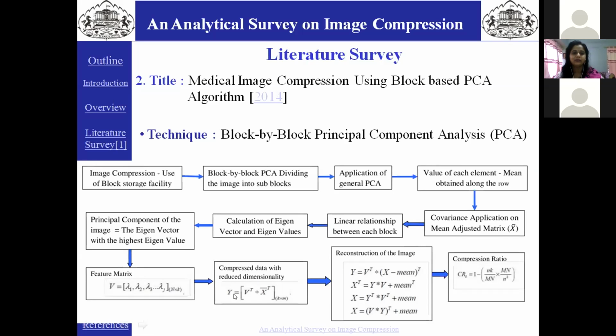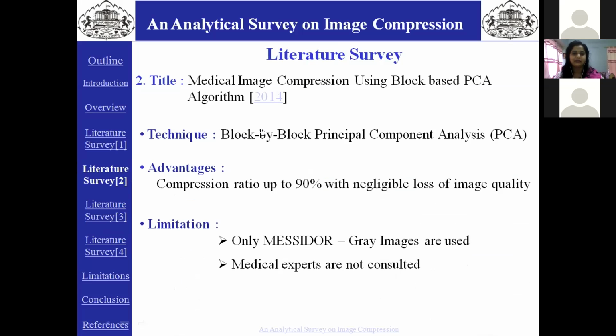The transpose of the feature matrix is multiplied with the transpose of the mean adjusted matrix to obtain the compressed data with reduced dimensionality. Here, the degree of image degradation and compression rate depends on the number of principal components selected. The fewer the principal components selected, the more the data will be compressed. The advantages are they are using Messidor, they give a good compression ratio up to 90%, and disadvantages, they are using Messidor grayscale images only, and medical experts are not consulted for evaluation of these results.